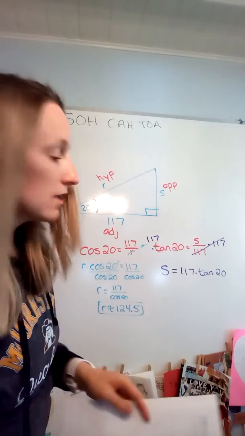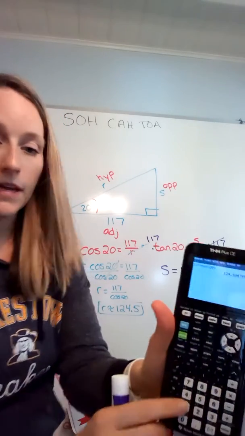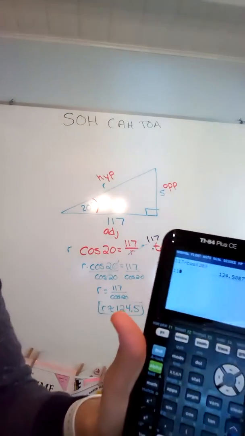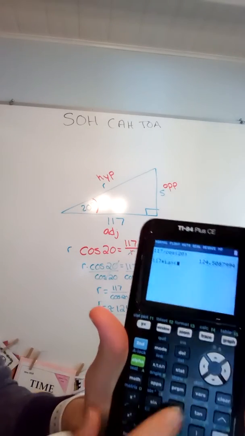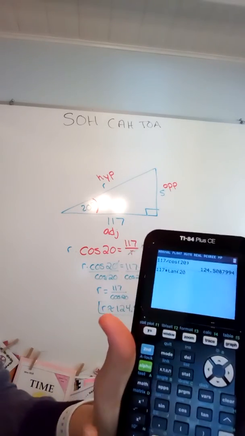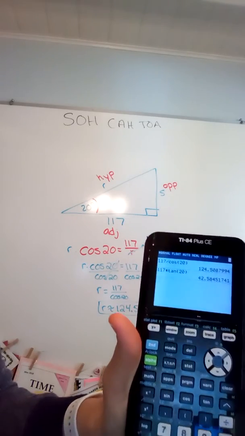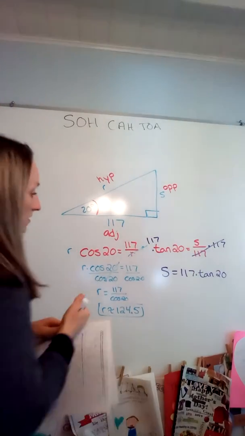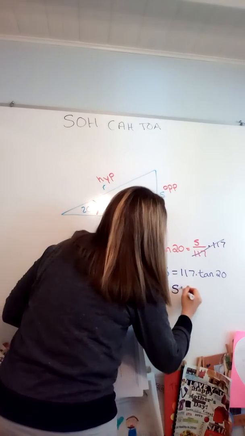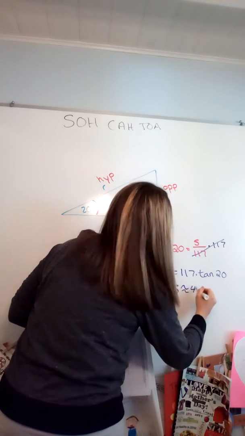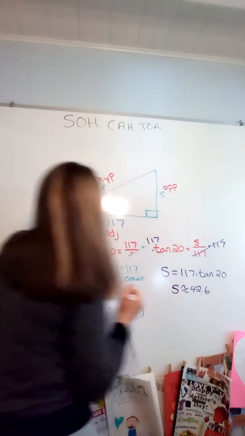So take your calculator and type in 117 times tan 20, and you get 42.6 approximately. Okay, so S is approximately 42.6 units long.